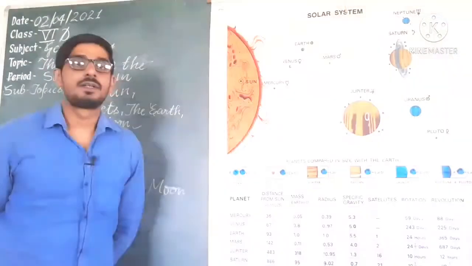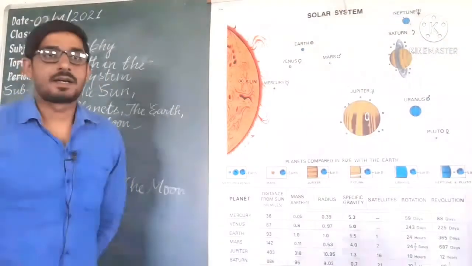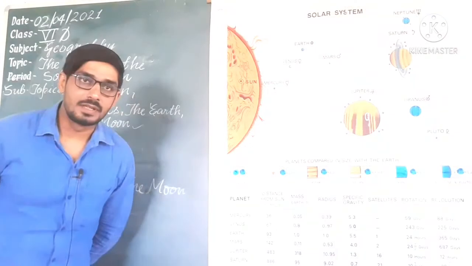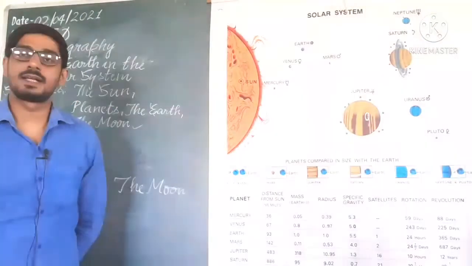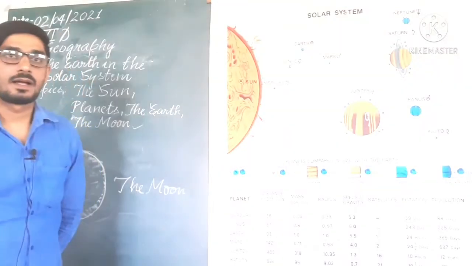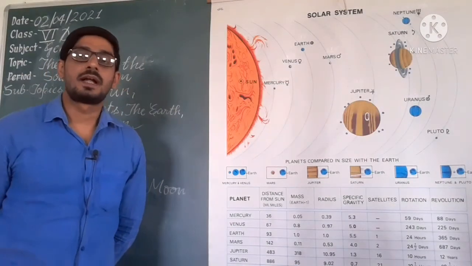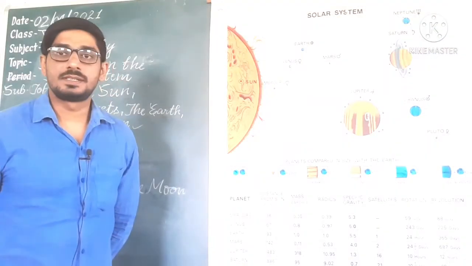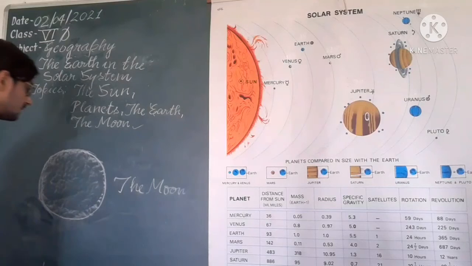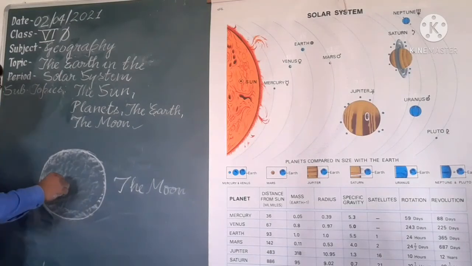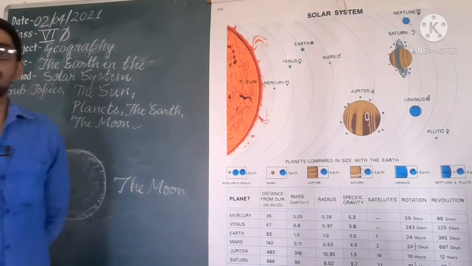Understand? The moon does not have conditions favorable for life. It has neither water nor air. It has mountains, plains, depressions, and because of this you will get shadows on the moon. Understand? And the moon is a satellite.